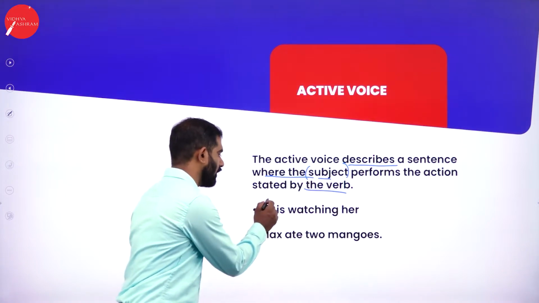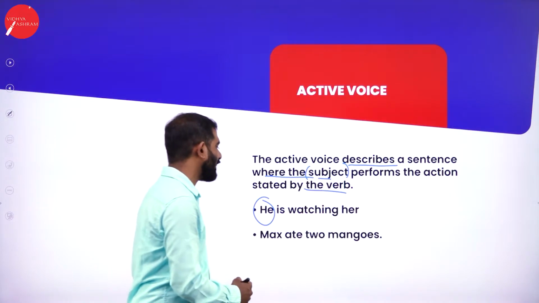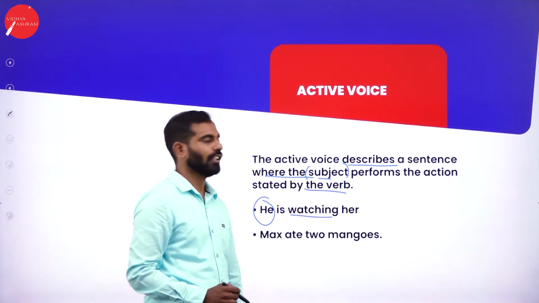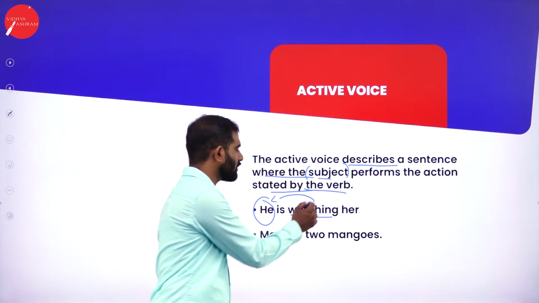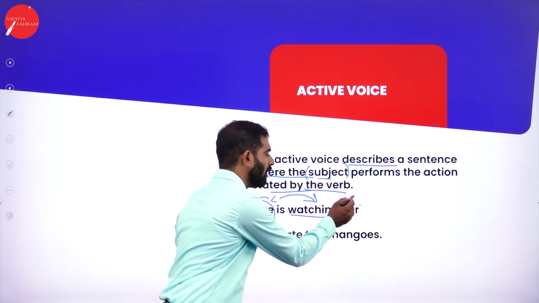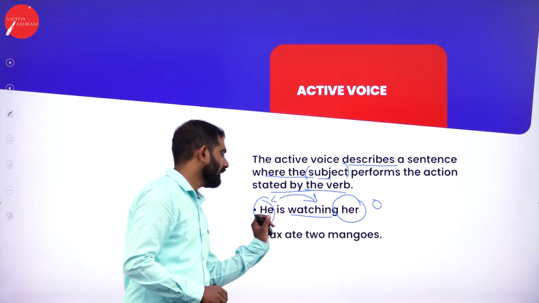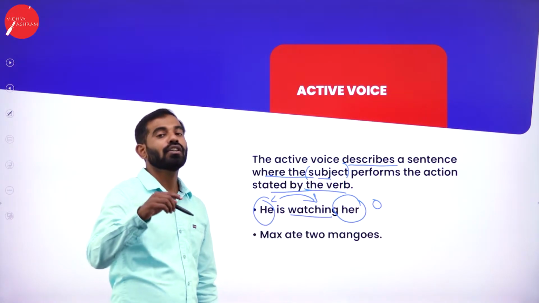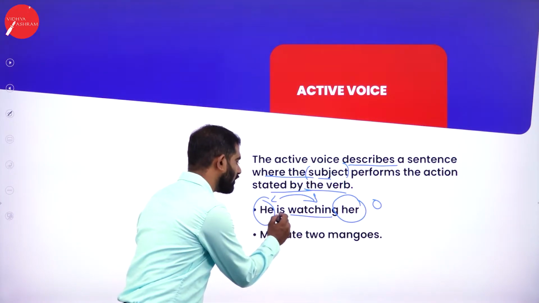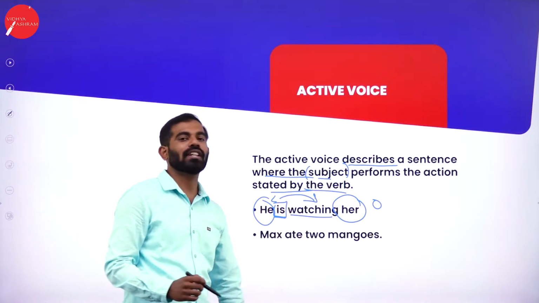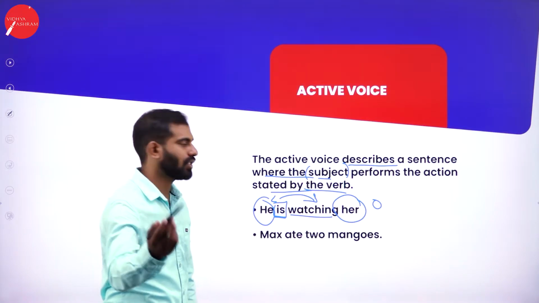So what is subject here? He is the subject and he is performing an action. What is it? Watching, right? Stated by the verb. So what is he doing here? He is watching. And what is her? It is object. Remember this sentence throughout the session. He is watching her. And main thing you need to observe, there is an auxiliary verb which is, and it is in present tense or present continuous tense.